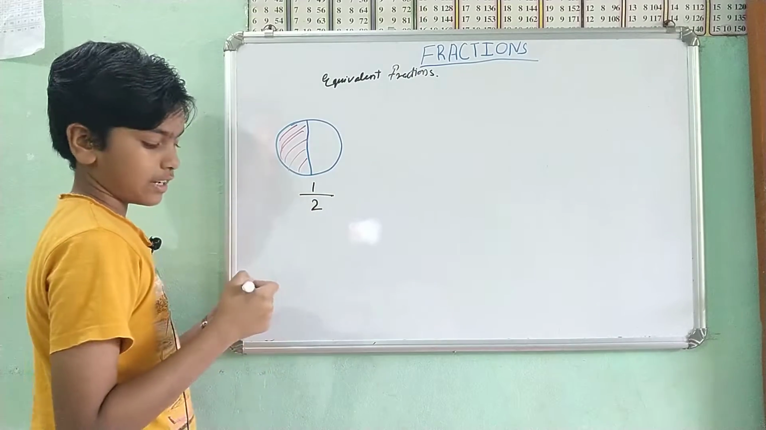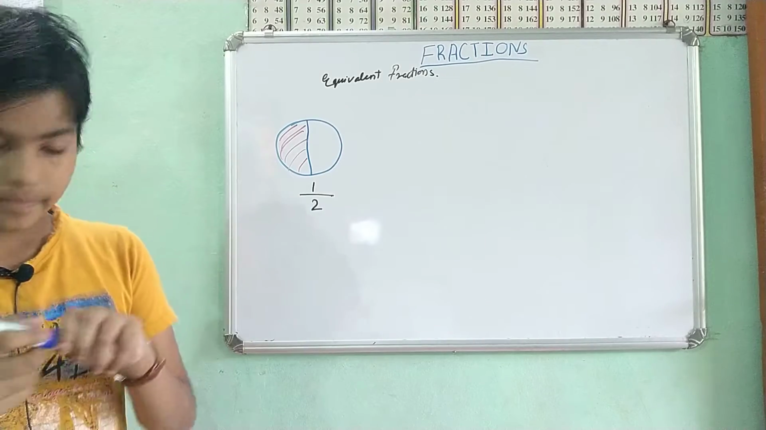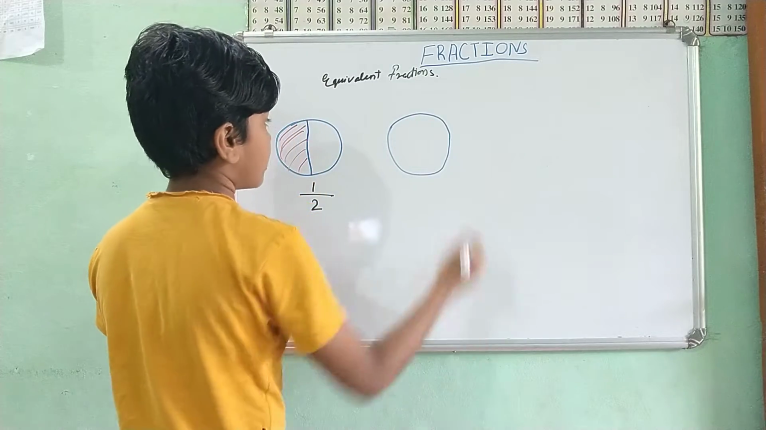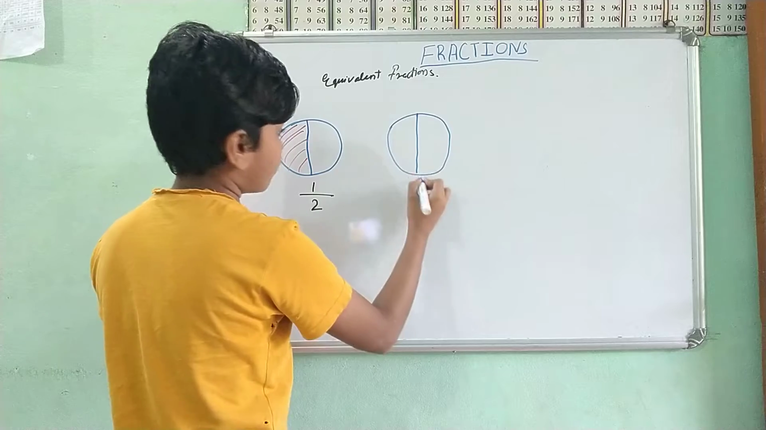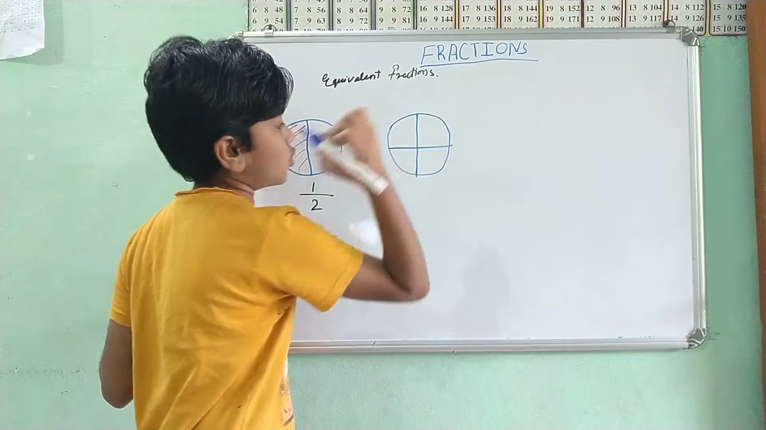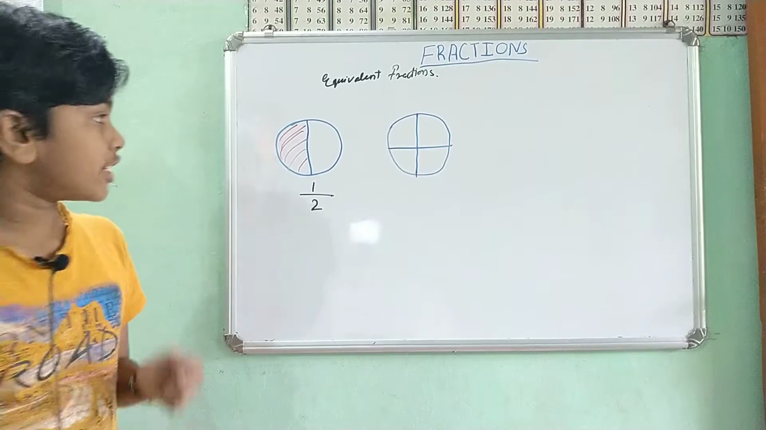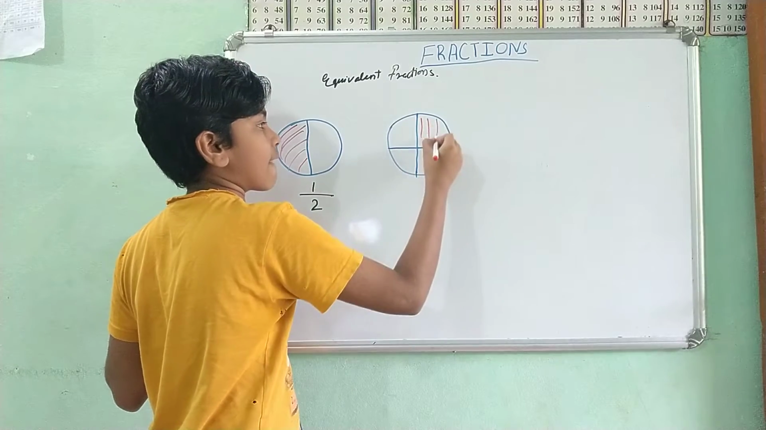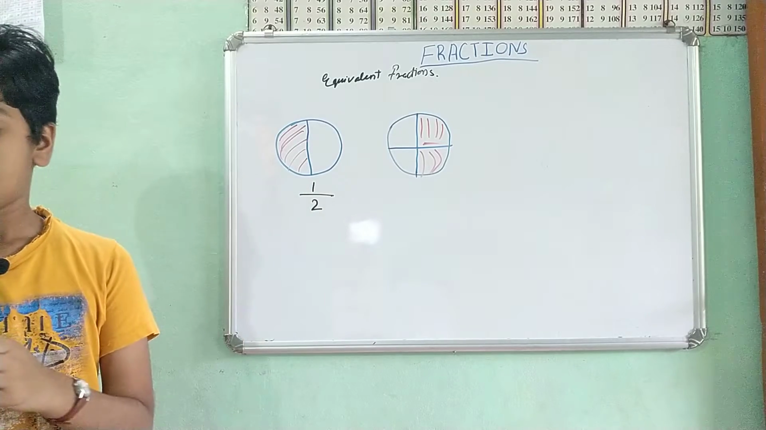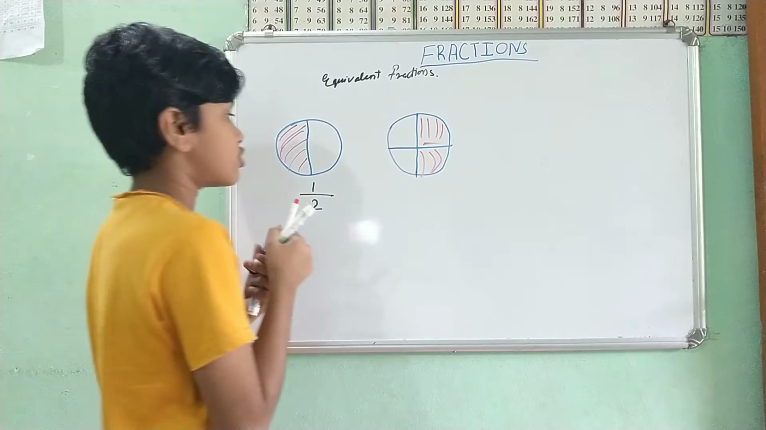Now the next figure. Again I have taken the same whole. This time also I have divided it into 2 equal parts, but over here I have made 4 parts. And I have shaded how many pieces? 2 pieces. And this represents the fraction, which fraction? 2 by 4.